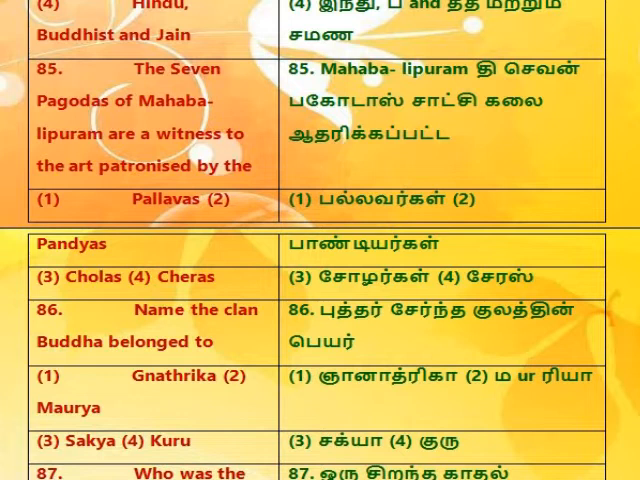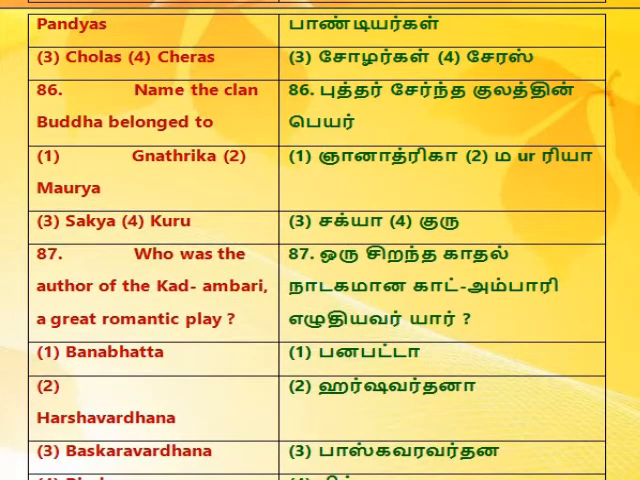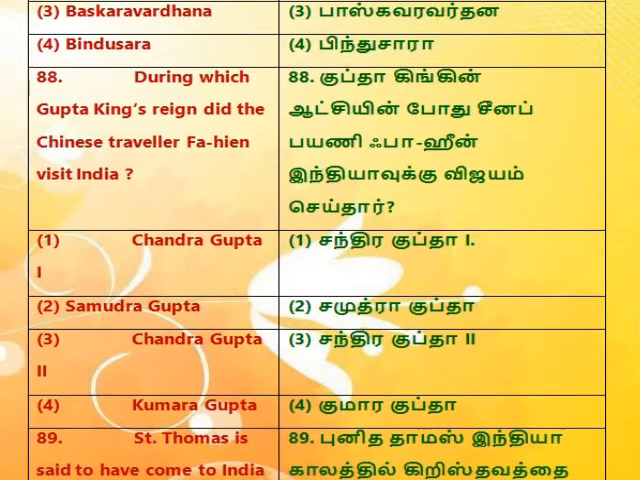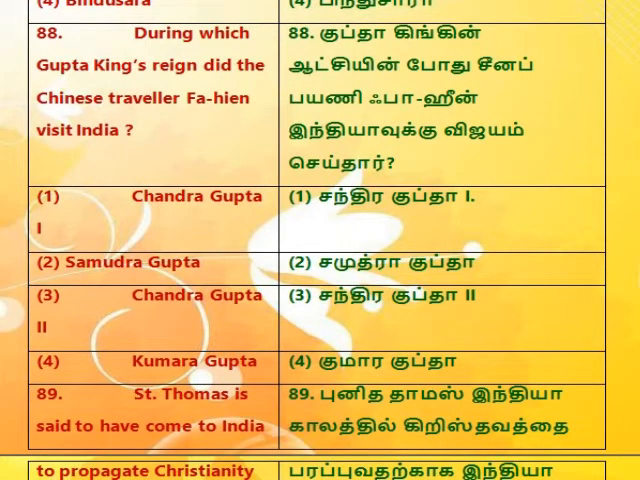1. Pallavas, 2. Pandyas, 3. Cholas, 4. Cheras. 86. Name the clan Buddha belonged to. 1. Nathrika, 2. Maurya, 3. Sakya, 4. Kuru. 87. Who was the author of the Kadambari, a great romantic play? 1. Banabhatta, 2. Harshavardhana, 3. Bhaskaravardhana, 4. Bindusara. 88. During which Gupta king's reign did the Chinese traveller Fa Hien visit India?